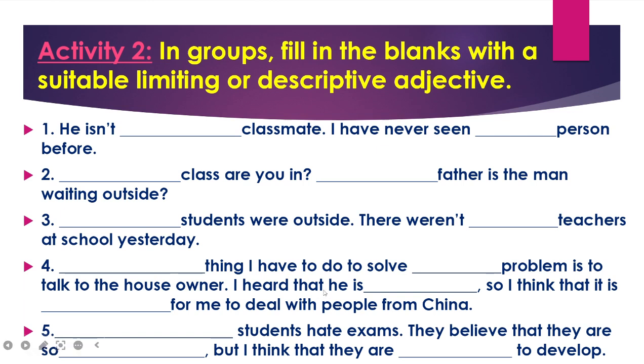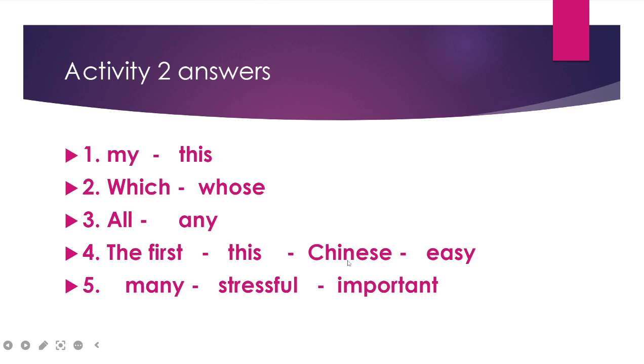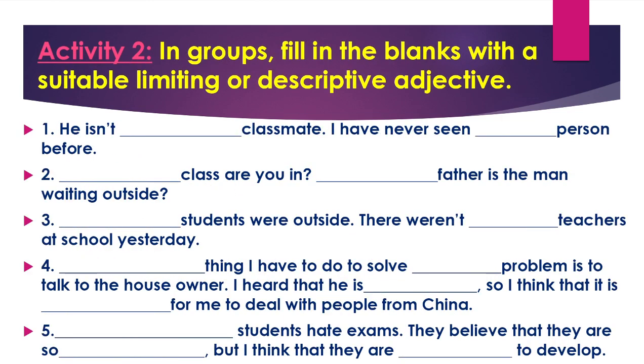I heard that he is what? So I think that it is for me to deal with people from China. I heard that he is Chinese. How did I know that he is Chinese? Because he said to deal with people from China.